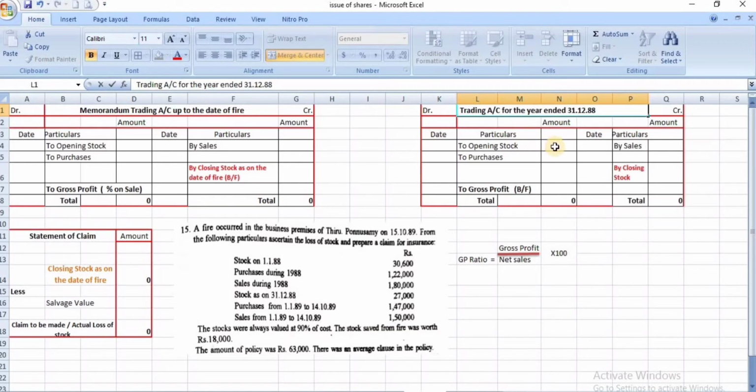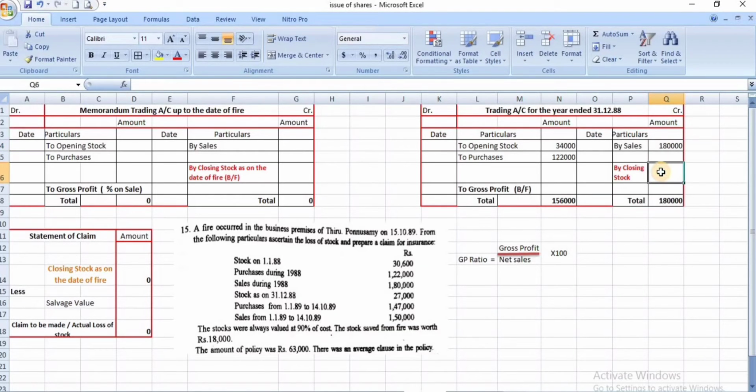So all the stock, not only opening stock, is valued at 90% of cost. So 30,600 divided by 90 into 100, then the value will be 34,000. And purchases is given, 1,22,000. Sales of the previous year is given, 1,80,000.